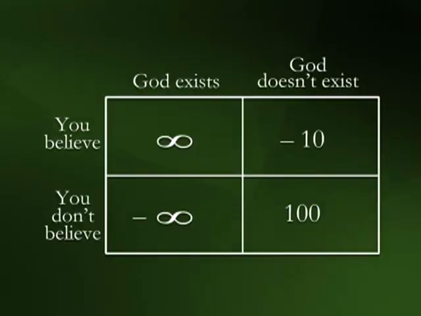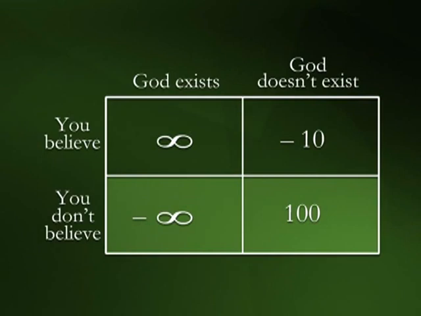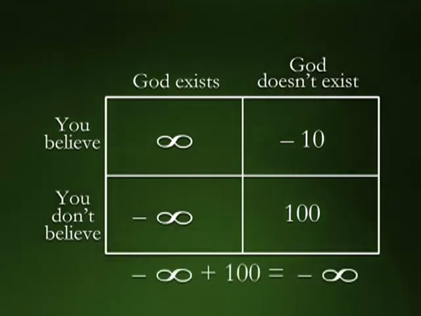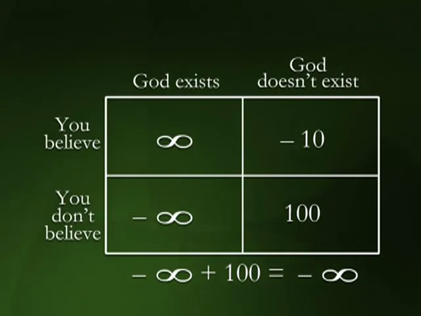Take the don't believe row on the bottom. What do you stand to gain and lose? You might gain 100 smart points, but you might lose an infinite amount. What's the expected utility of that option? A negative infinity plus 100 smart points is still a negative infinity. That's the expected value of disbelief.